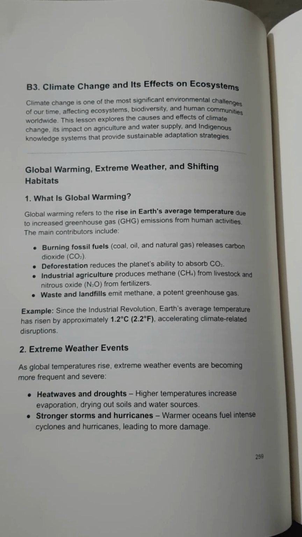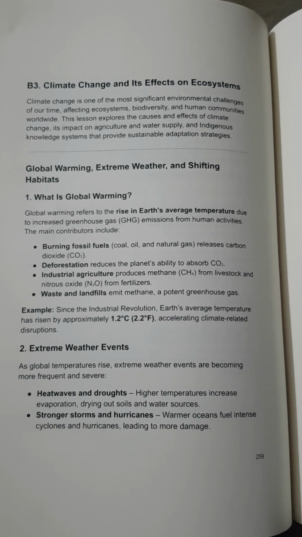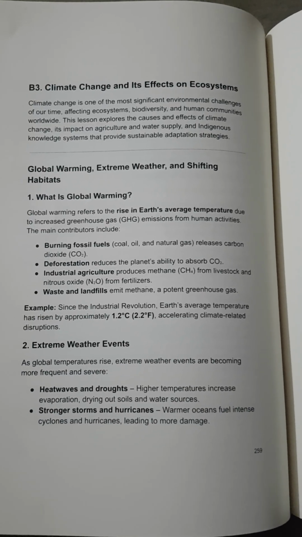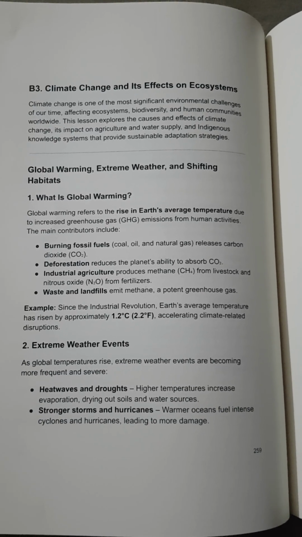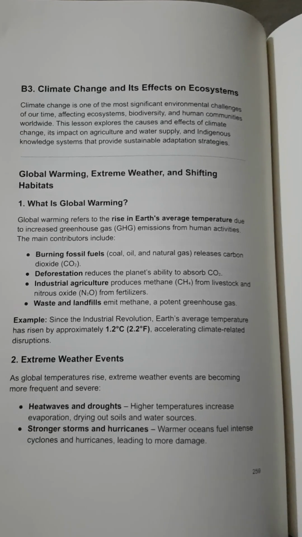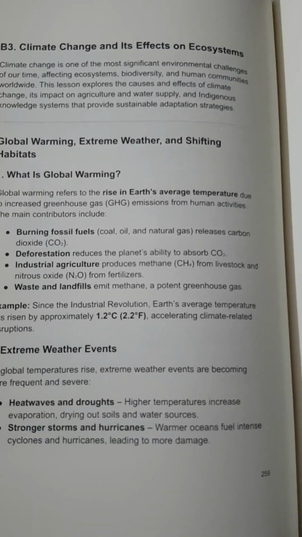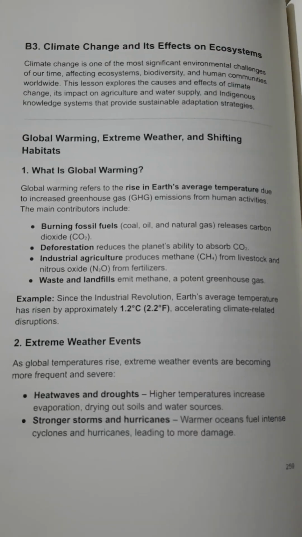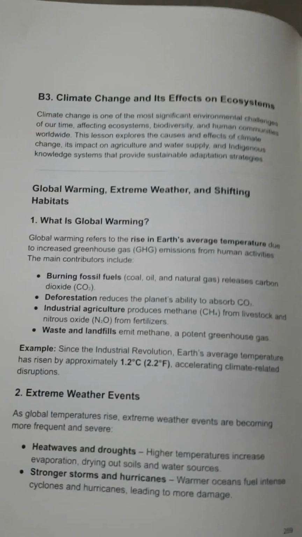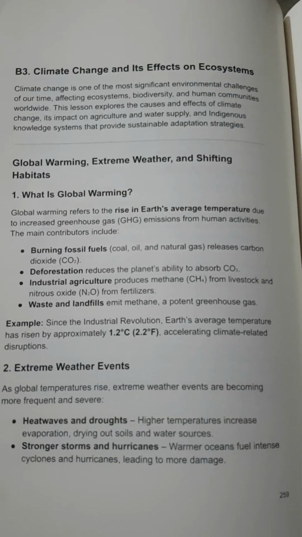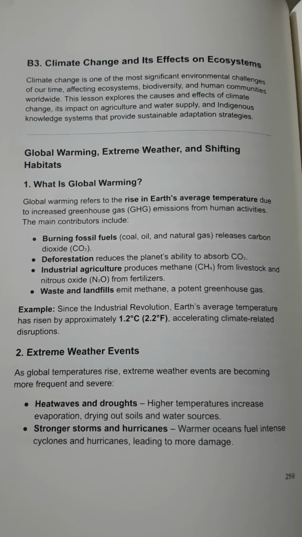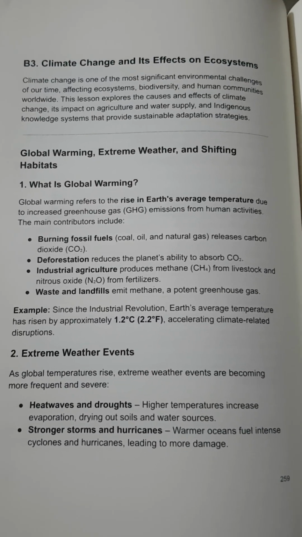Deforestation reduces the planet's ability to absorb CO2. Industrial agriculture produces methane from livestock and nitrous oxide from fertilizers. Waste and landfills emit methane, a potent greenhouse gas. Example: since the Industrial Revolution, Earth's average temperature has risen by approximately 1.2 degrees Celsius, 2.2 degrees Fahrenheit, accelerating climate-related